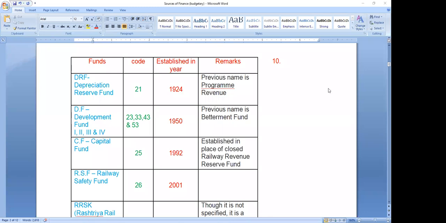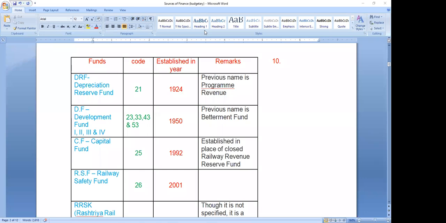Yes, sir. Another question. What is the line capacity? Line capacity is the number of trains that can run in a period of 24 hours.